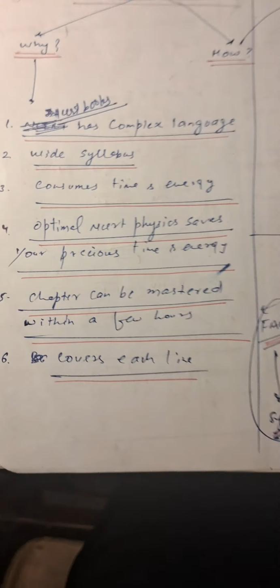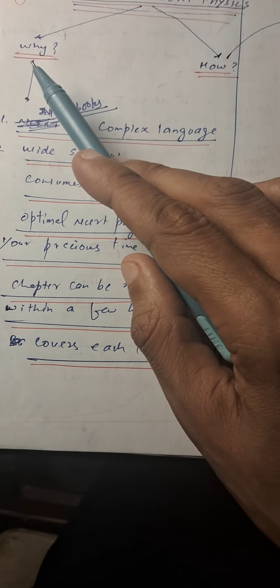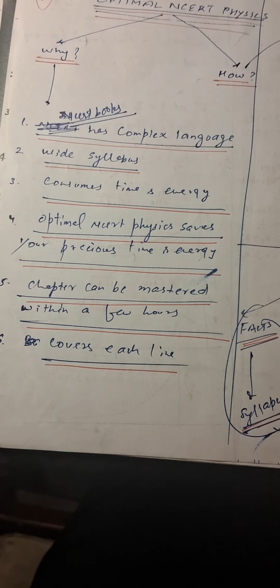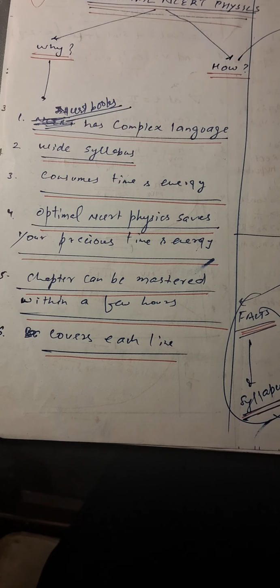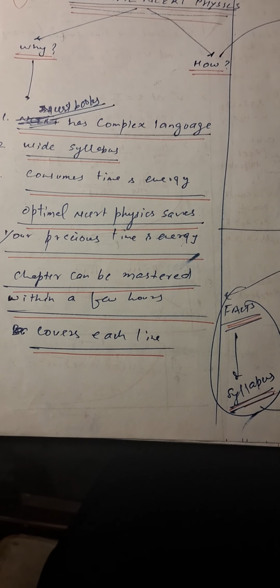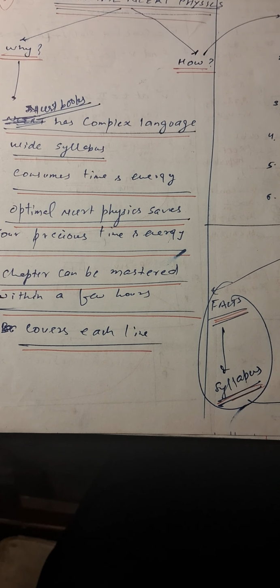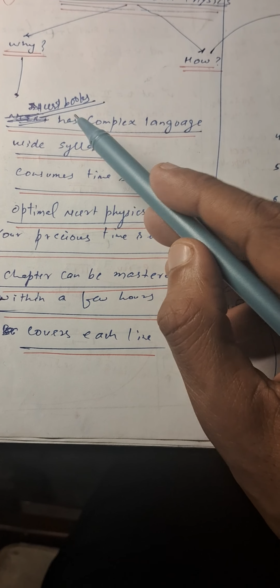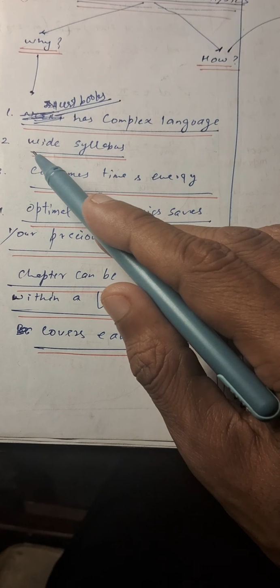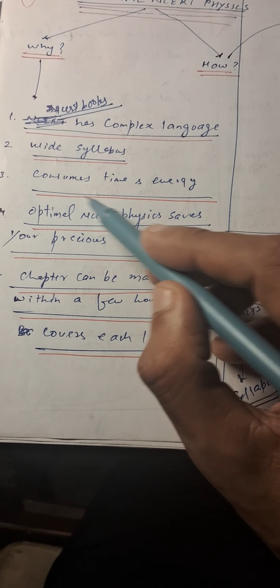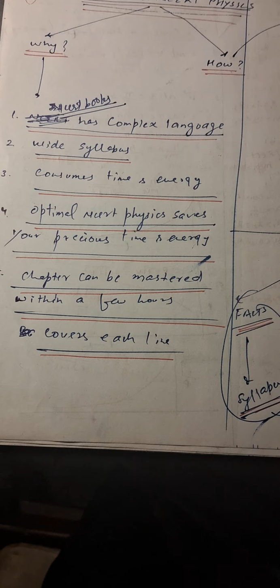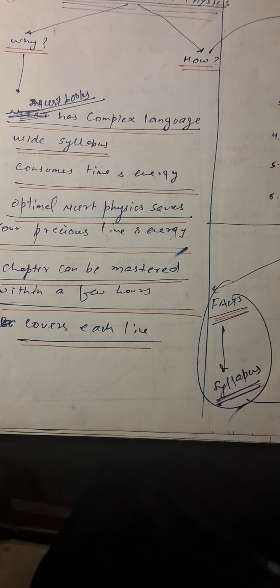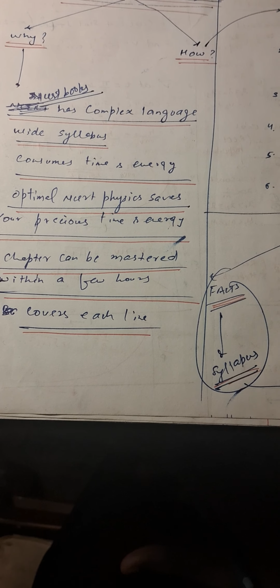So, the first question is: why optimal NCERT physics, and how? The first point is that NCERT books, as you might have seen, have very complex language and are too concise, and sometimes need further elaboration for complete understanding. This book has been developed keeping in mind the tough and complex language of NCERT books and the wide syllabus they cover, which consumes a lot of time and energy. This often makes students anxious, and they are unable to complete NCERT. Most students often forget NCERT and just give up.